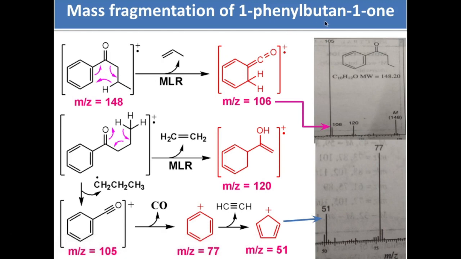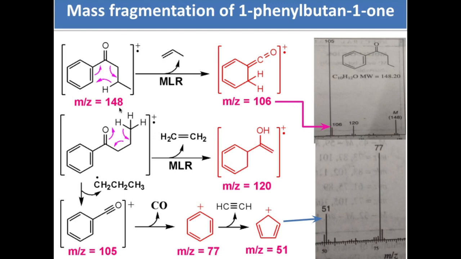Sorry. Another one is 1-phenylbutan-1-one. This is the structure, and this undergoes McLafferty rearrangement. The alpha cleavage will be one of the fragments over here, but I'm not talking about that. So it goes by the McLafferty rearrangement. This bond migrates here, this migrates over here, and this H goes there, and you eliminate this as an alkene, and this is the intermediate radical cation. What is the peak?